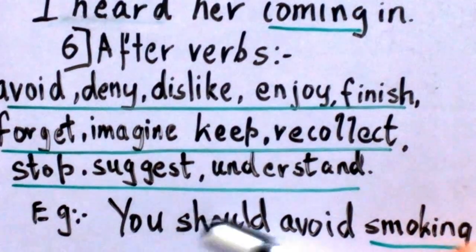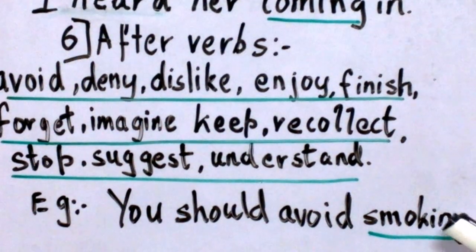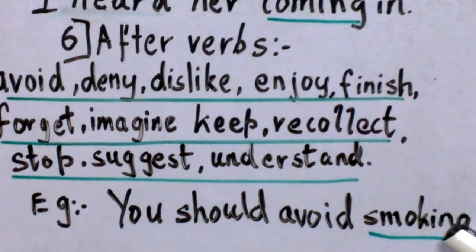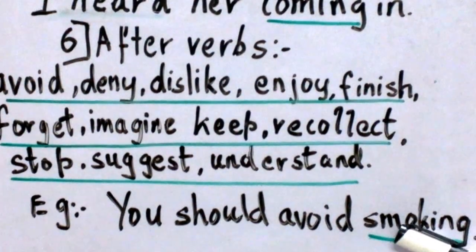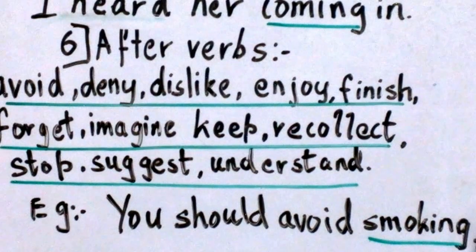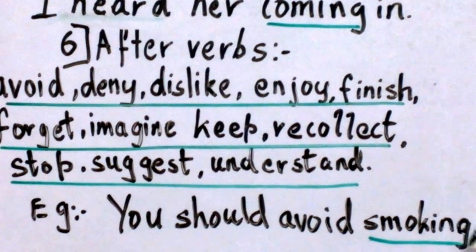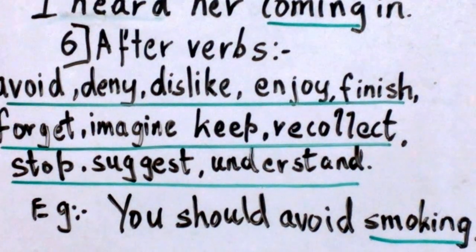For example, I have written, you should avoid smoking. So smoking is written after the word here, avoid. You can see the word avoid, and we have used smoking with the ing. So smoking becomes the gerund. Where else can you use a gerund?